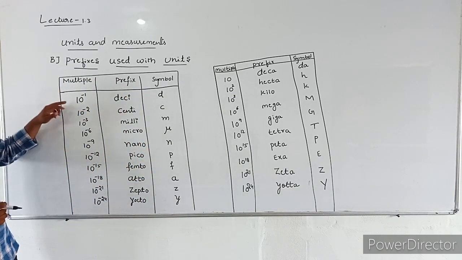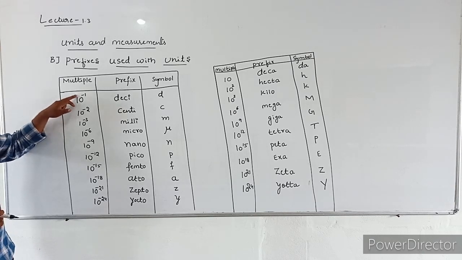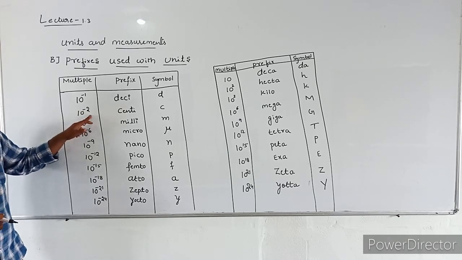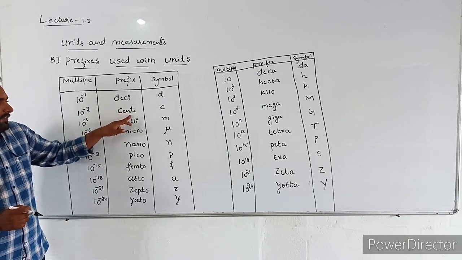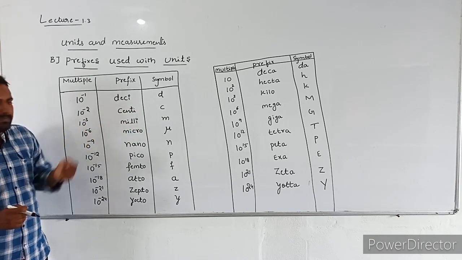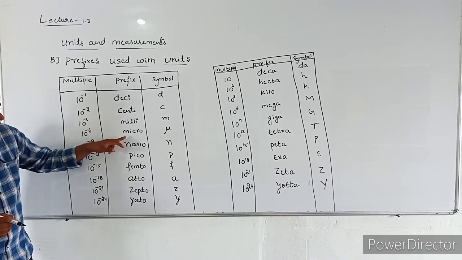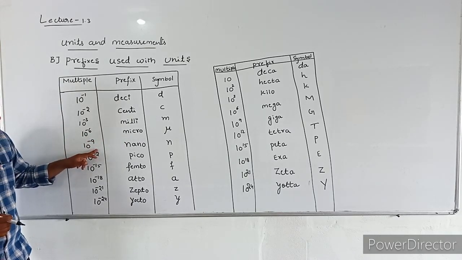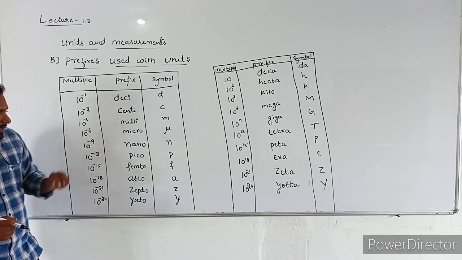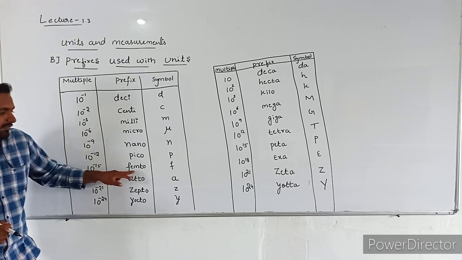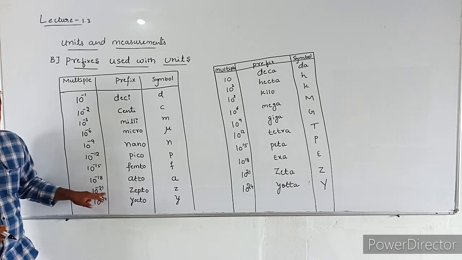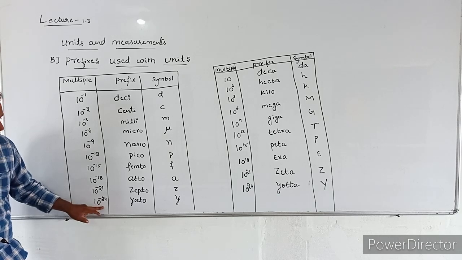If the multiple is 10 power minus 1, the prefix is deci. If the multiple is 10 power minus 2, its prefix is centi. 10 power minus 3, milli. 10 power minus 6, micro. 10 power minus 9, nano. 10 power minus 12, pico. 10 power minus 15, femto. 10 power minus 18, atto. 10 power minus 21, zepto. 10 power minus 24, yocto.